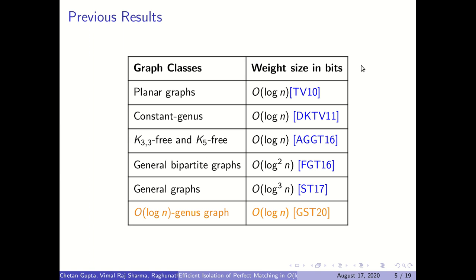For general bipartite graphs, we have a weight function of size n to the power log n, and for general graphs, a weight function of size n to the power log squared n. And for O(log n) genus graphs, we construct a weight function of polynomial size.